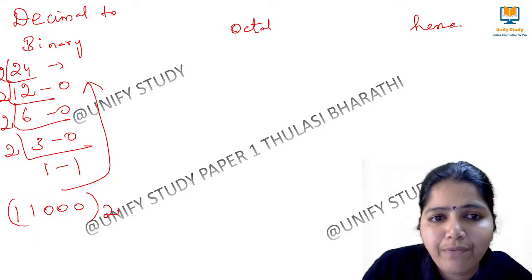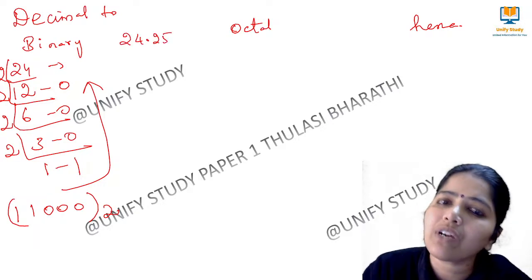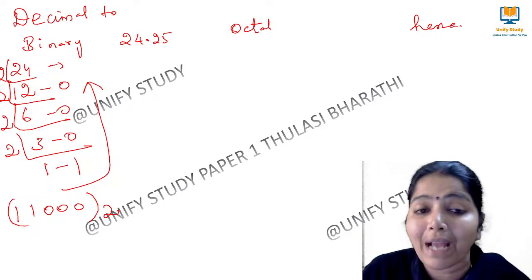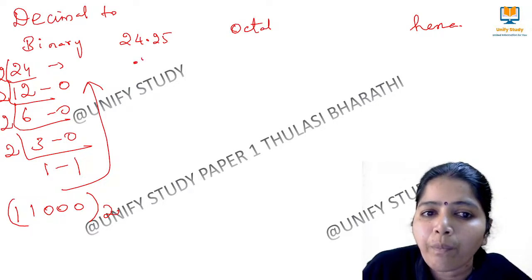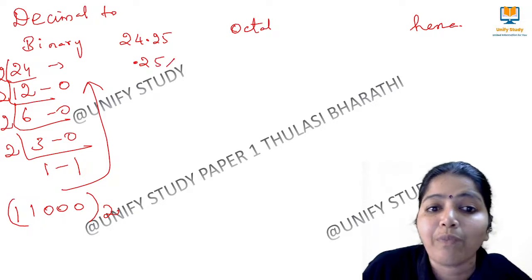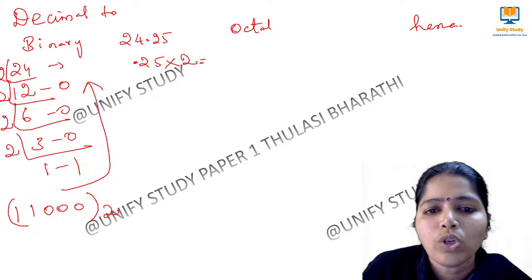For example, if I have 24.25, how do I convert this number to a binary number? See, 24 we have found. How to find out for 0.25? I have to multiply it by 2. Here I divided by 2, here I am multiplying by 2. So what comes here? 0.50.